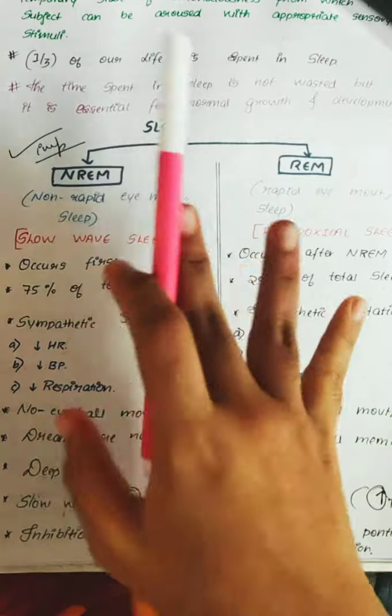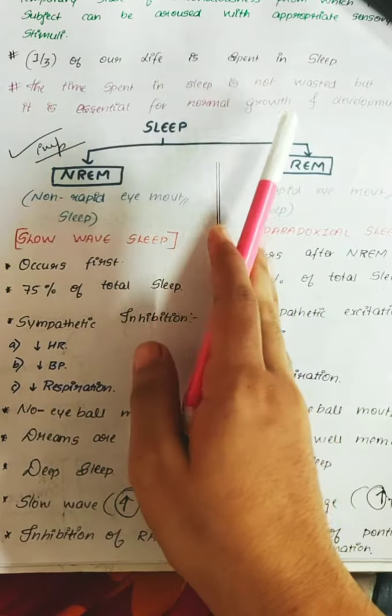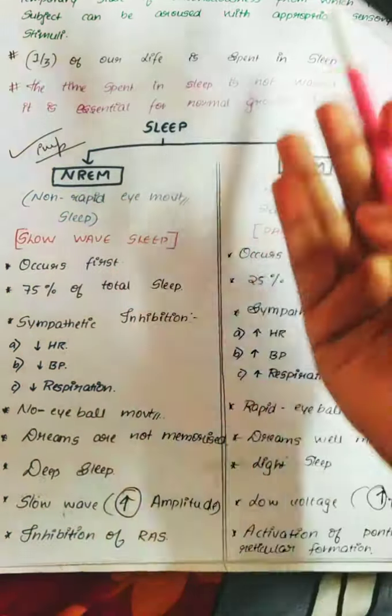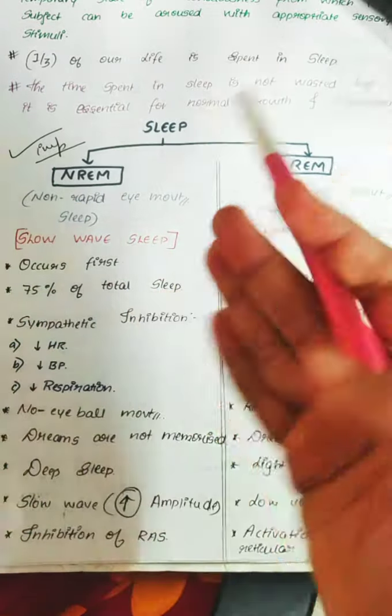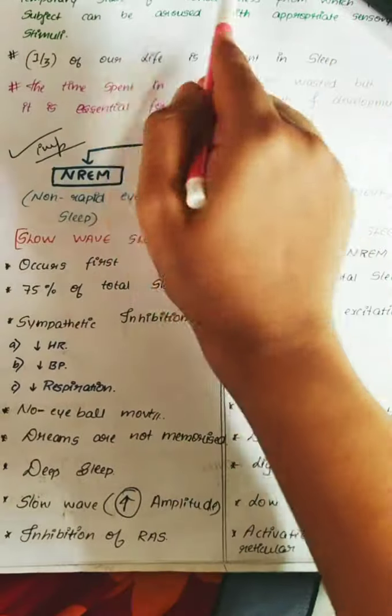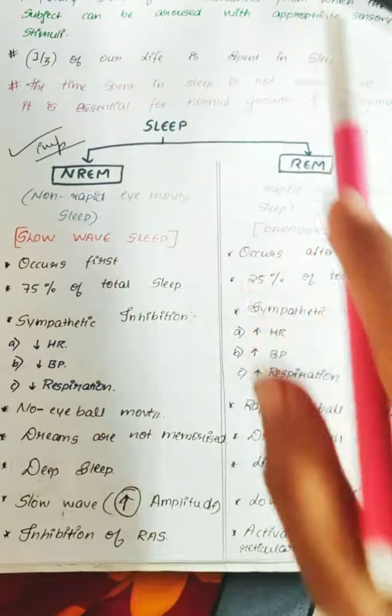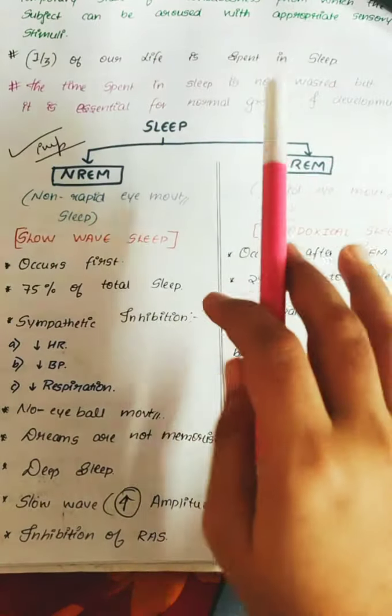In these two, they might ask a question like write the difference between NREM and REM, or they might ask about slow wave sleep for 5 marks, or about paradoxical sleep for 5 marks. And the sleep definition is also very important. So these are some of the important topics.